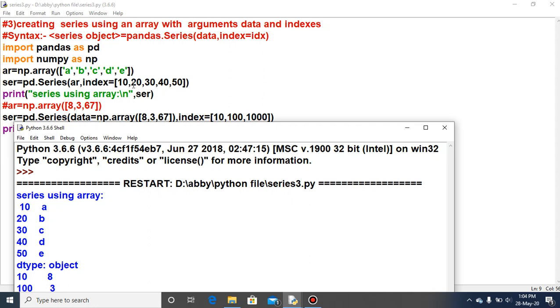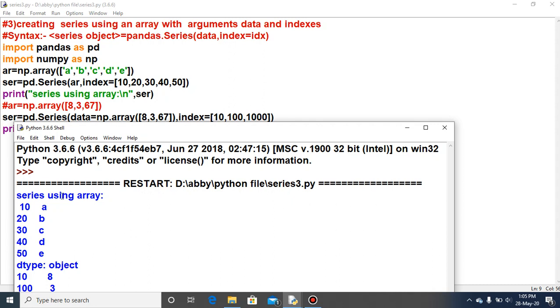For the index I have selected the values 10, 20, 30, 40, 50. So 10, 20, 30, 40, 50 come as the respective index for each data value of the series. If you do not provide the index explicitly, then by default the output will be 0, 1, 2, 3, 4. You can check it yourself.